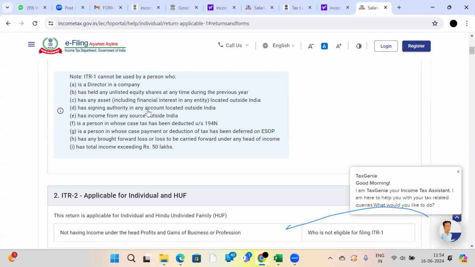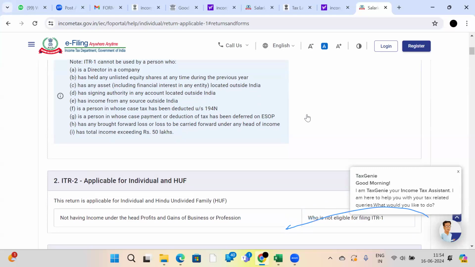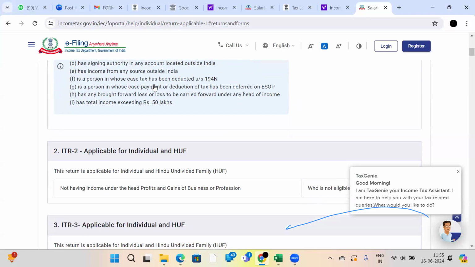If I have signing authority in any account located outside India, that means I have a bank account in Singapore, so I have signing authority on the checks, I never use ITR 1. If I have any income from a source outside India, suppose I have a business outside India, I never use ITR 1. Suppose I have TDS deducted under section 194N. 194N means you have withdrawn cash from your bank accounts more than 10 lakhs, more than 50 lakhs, like that, more than 1 crore. Bank will deduct TDS. If you are deducted TDS under section 194N, you cannot utilize ITR 1.